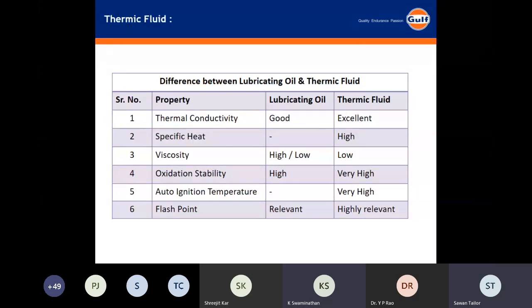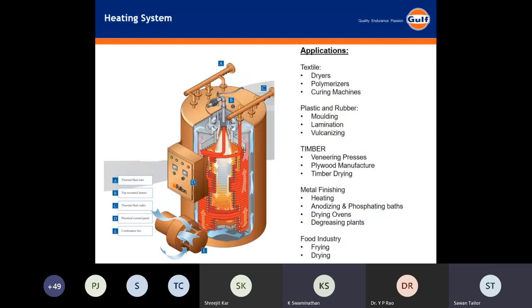Then auto ignition temperature also needs to be very high, since it can be a safety hazard if it is low. Then again, for lubricating oil, flash point is relevant, but for thermal fluid, it's very relevant. I should have also compared some more properties which we had discussed earlier, but when I circulate, I'll compare all those properties also and circulate it to all of you. Okay, so then I would go to my next slide, which is the thermal fluid system.